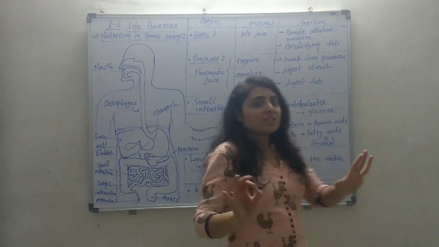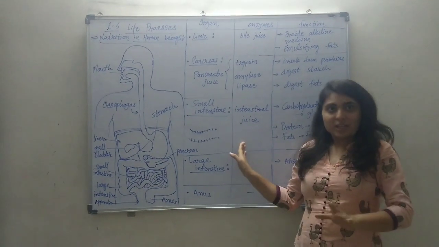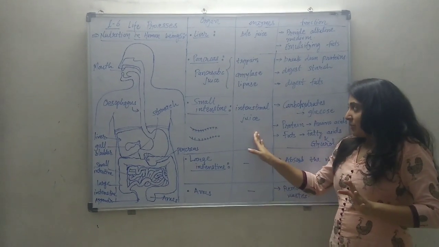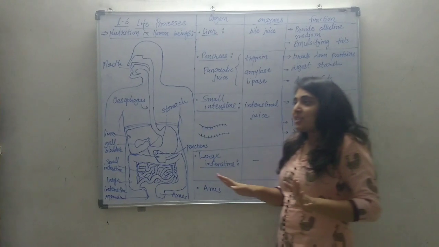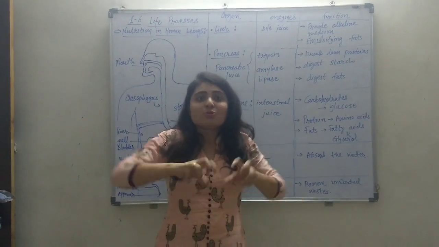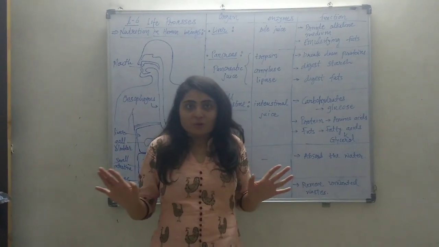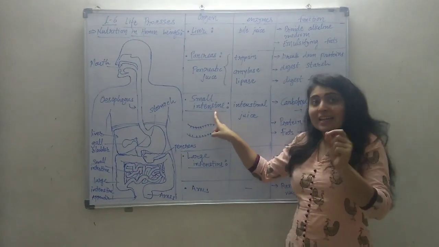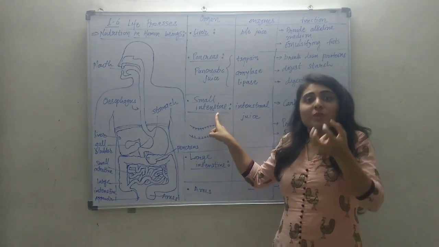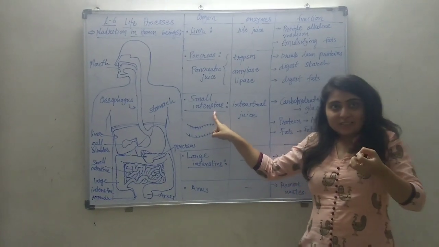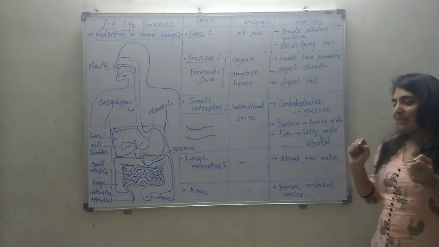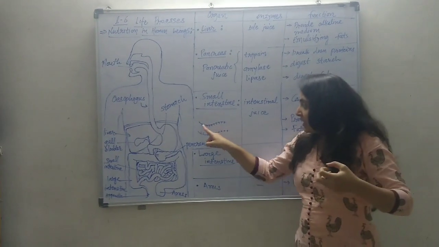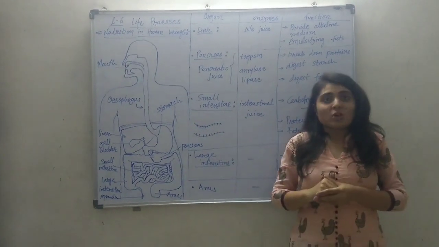So this whole process will be completed. The whole process of digestion is completed in the small intestine. Not a single molecule will remain for the digestion after that. Now, the food is digested. This digested food has to reach every part of the body. So the walls of the small intestine absorb this digested material, that is glucose, amino acid and fatty acids. And this absorption is done by villi present in the small intestine.